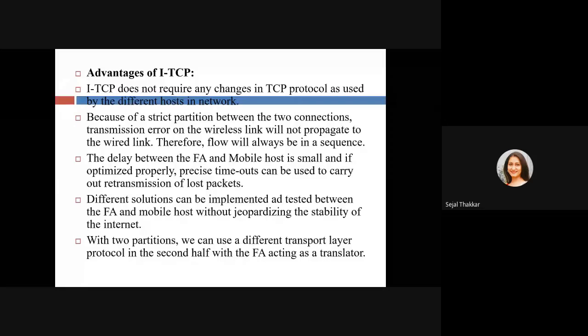So we can see that the delay between the foreign agent and the mobile host is small and optimized properly, so you can retransmit the lost packet. Different solutions can be implemented and tested between the foreign agent and the mobile host without affecting the stability of the internet, as there are two partitions. We can use a different transport layer protocol in the second half, with the foreign agent acting as a translator.